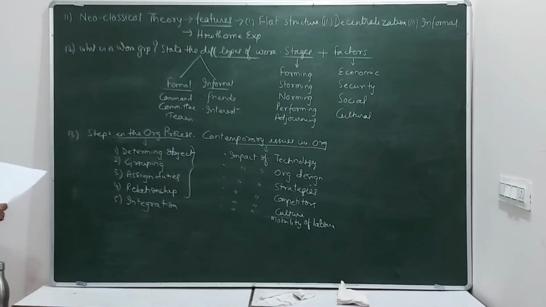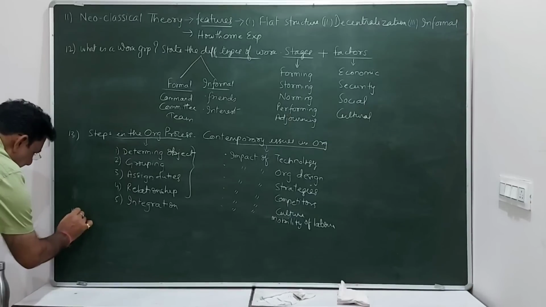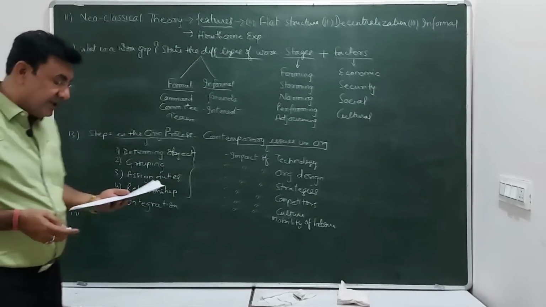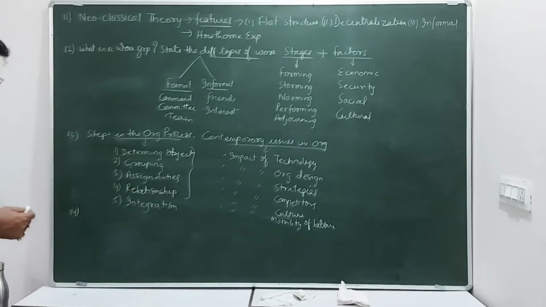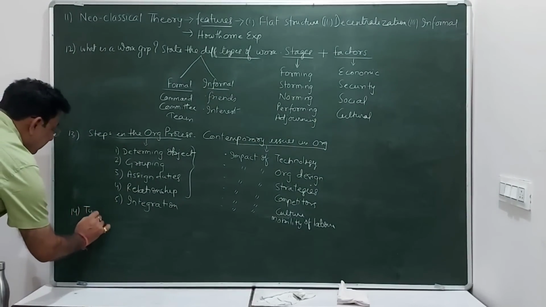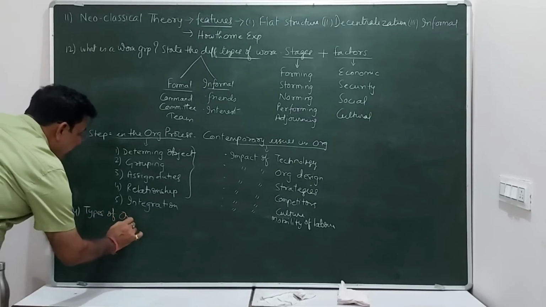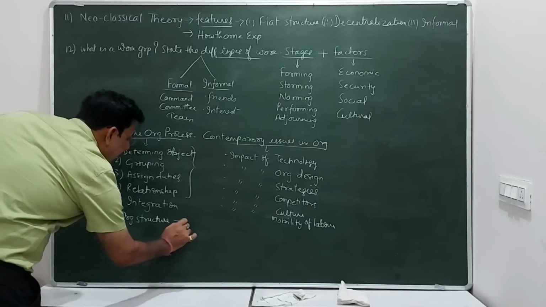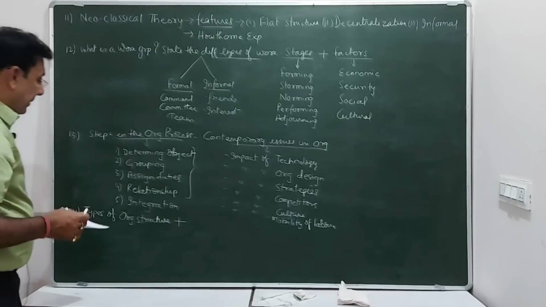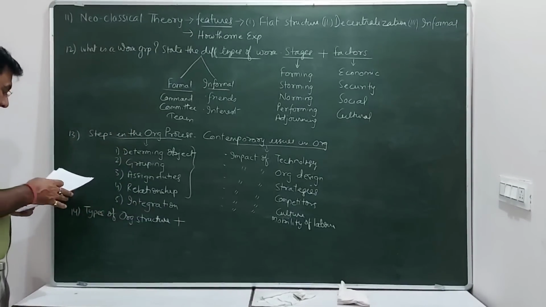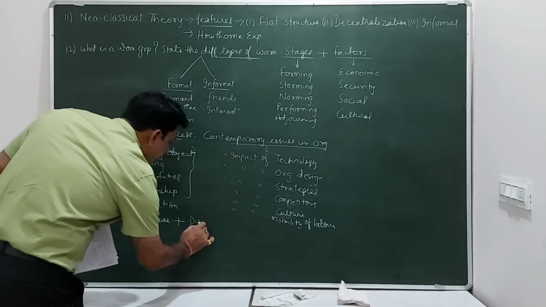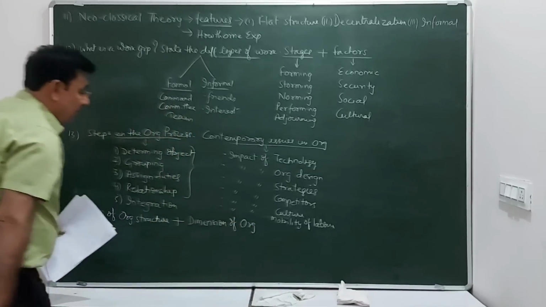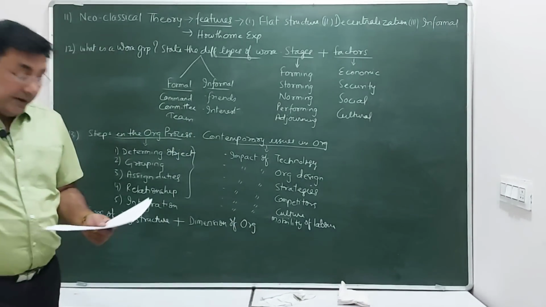And the next one, question number 14. Question number 14 that you should revise is the different types of organizational structure and also their dimensions. So types of organization structure, just now I told you about this, plus, because you are getting a 20 marks question, maybe this is 10 marks, the other dimensions of organization. So these two questions can be combined together for 20 marks.